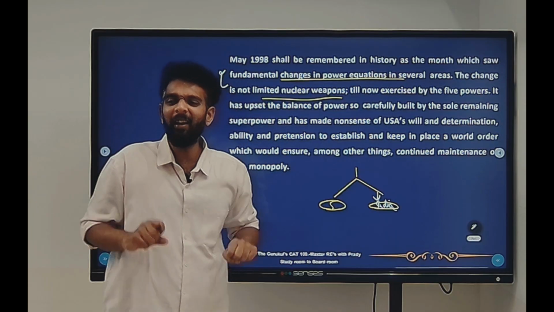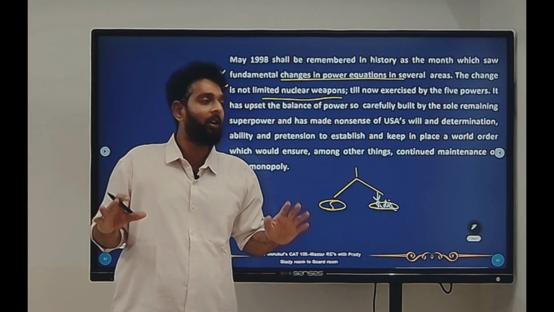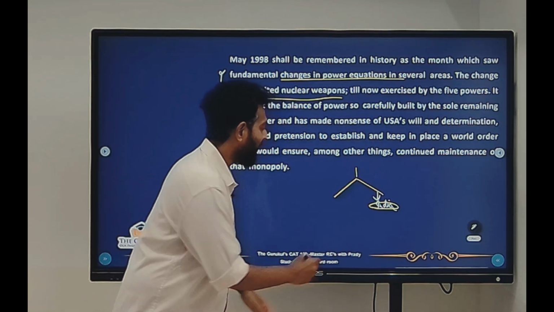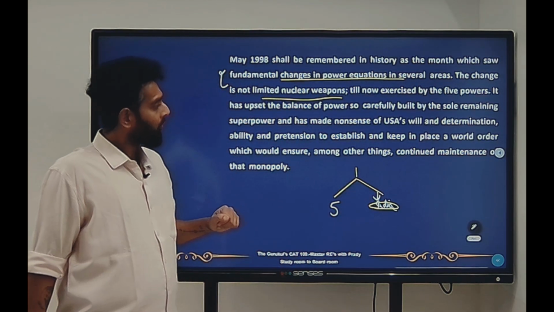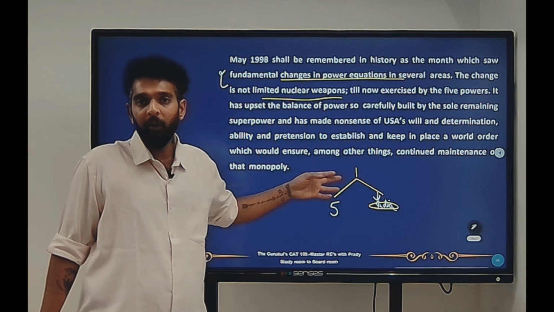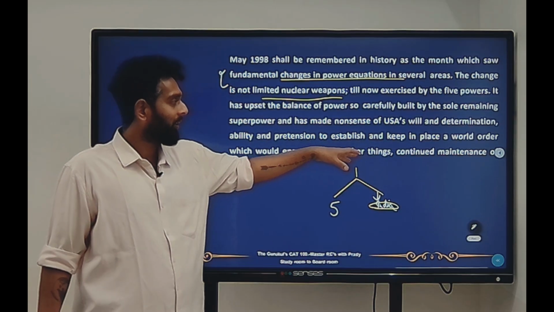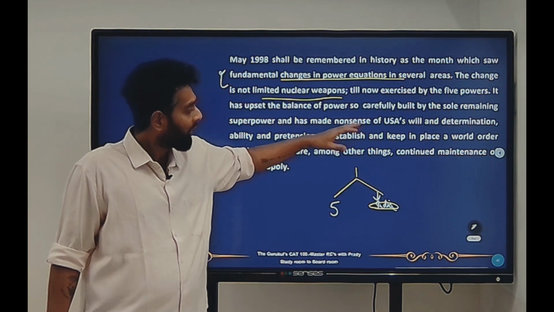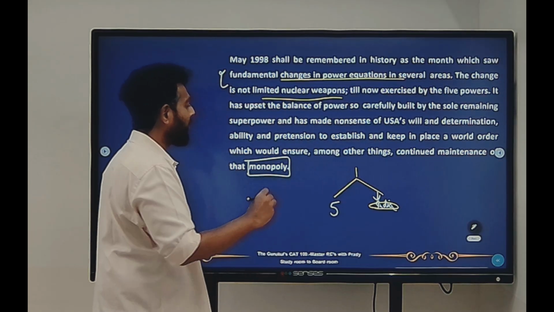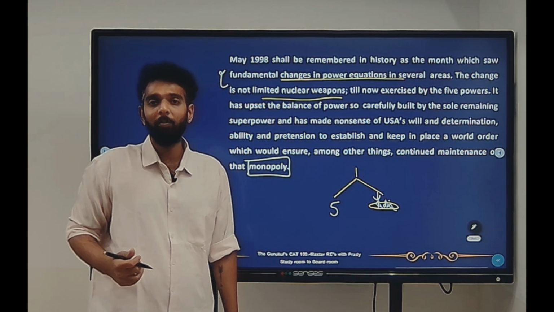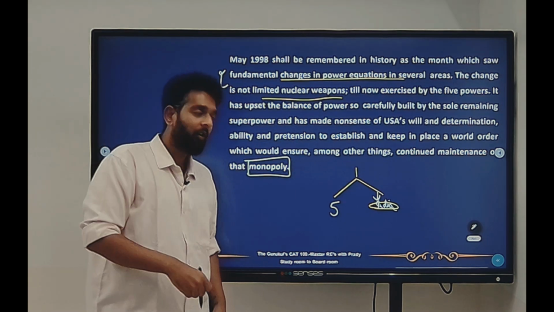So USA was pretending. Okay, it was just fooling us by saying that they're keeping the world order, by just giving these 5 nations, these P5 nations, the power to have the nuclear weaponry. But India now did something that no one else did. India got its nuclear weapons, right? So which would ensure, among other things, continued maintenance of that monopoly. So now this has changed. Okay, the monopoly that USA thought it had over nuclear warheads. What is monopoly? Monopoly is where one person has all the power, right?